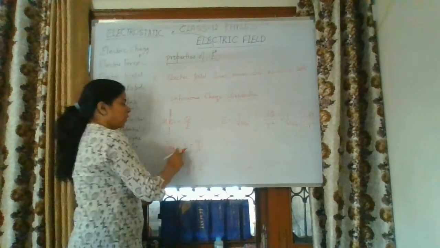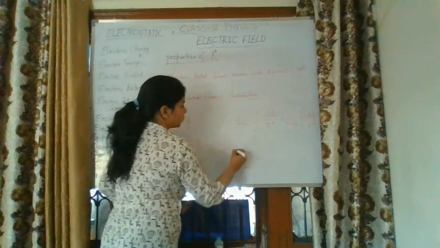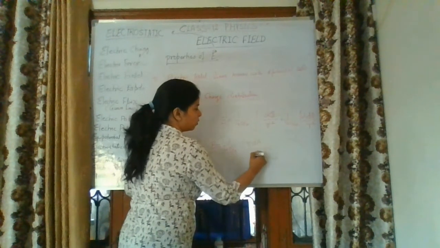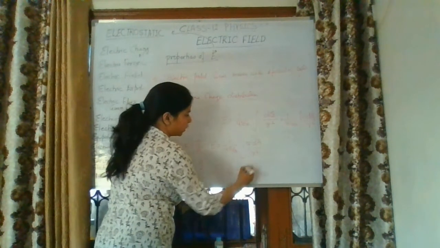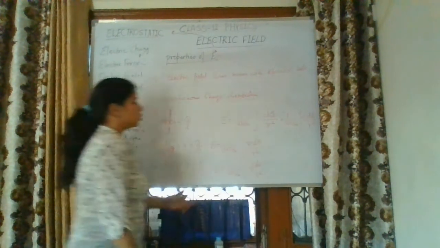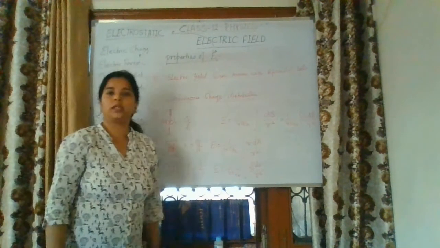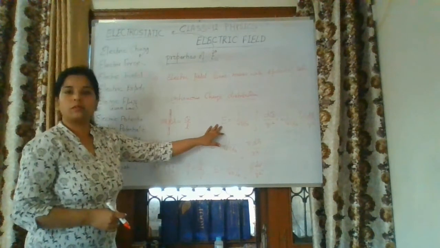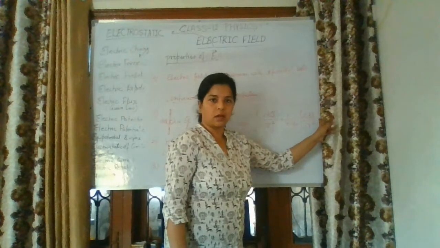In a similar manner, in the form of surface charge density, we can note down the formula in accordance with the situation given in the numerical: closed integral sigma dA over r square, and E is equal to 1 over 4 pi epsilon naught closed integral rho dV divided by r square. So these are the three formulas regarding continuous charge distribution, and we can find out the electric field. You can write this formula in vector form too. Electric field is a vector quantity, so there is a requirement of unit vector r here.